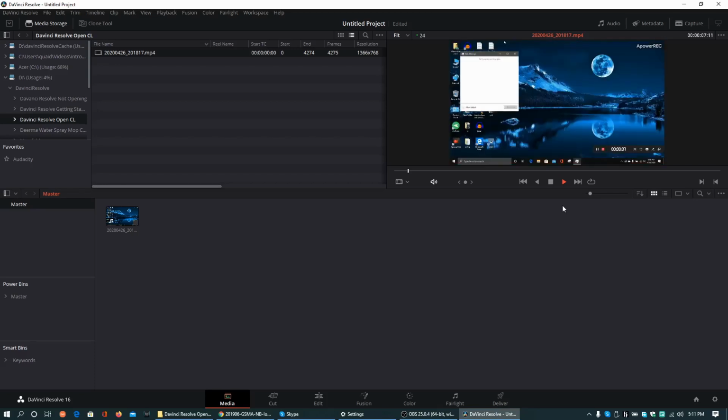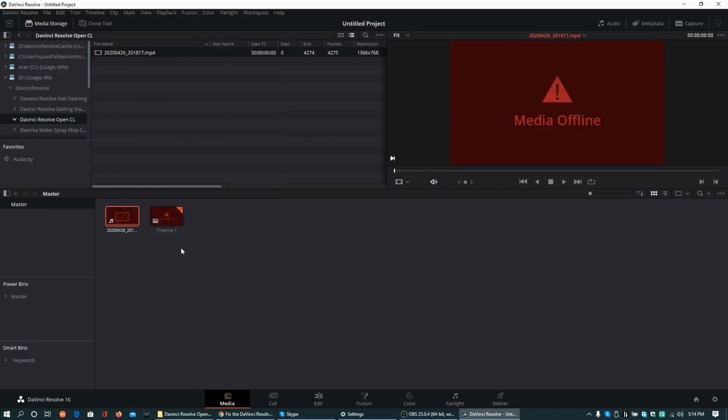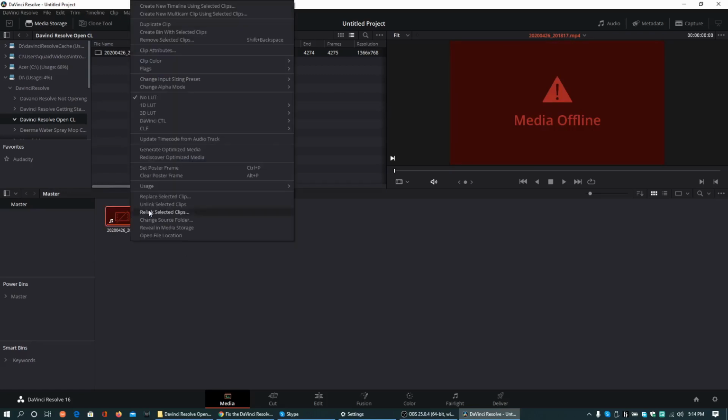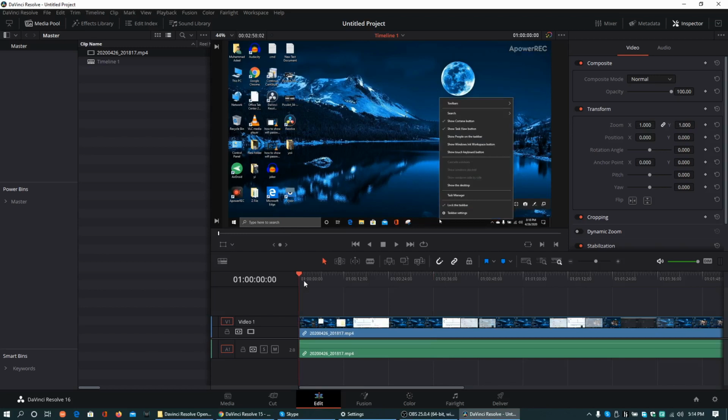Let's try unlinking and relinking the media. Right click on the media and click unlink selected clips. This is how media offline is shown when files are moved to another location. Now click relink selected clips and browse to new media location. Media offline is gone, but playback issue remains.